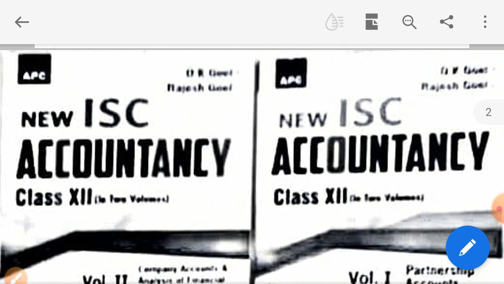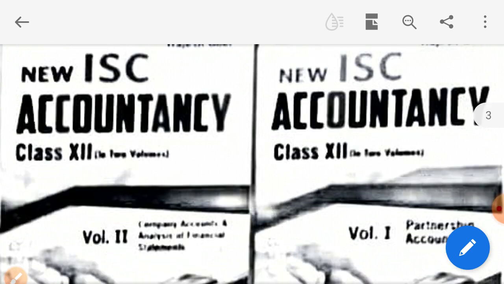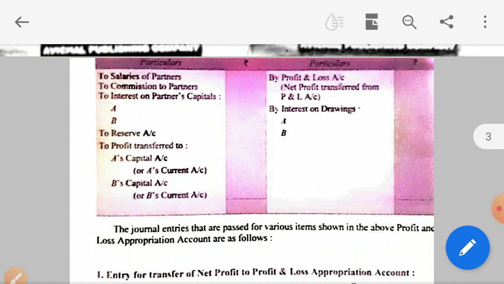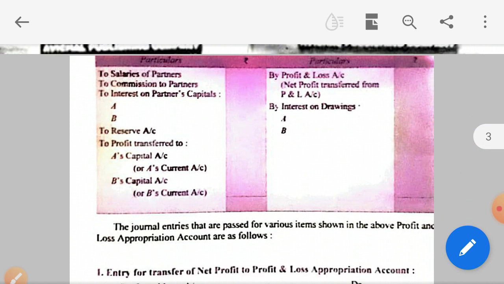This is the recommendatory book which we are using in our school. Okay. Then yesterday we have discussed about profit and loss account. This is the format of profit and loss appropriation account which we have discussed yesterday.